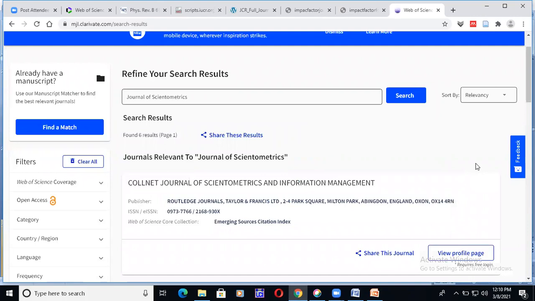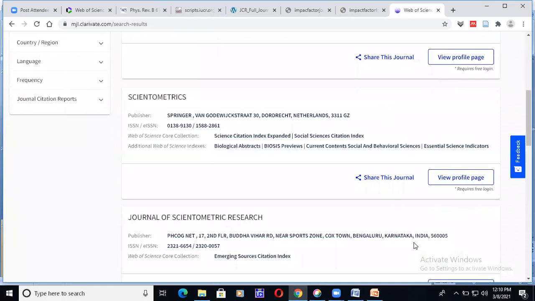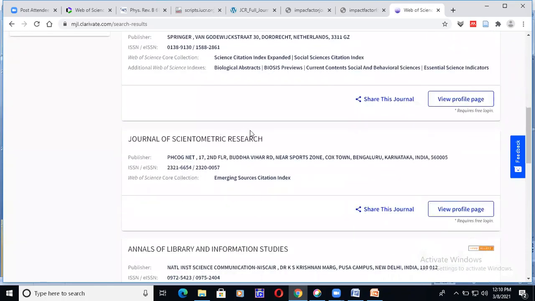Now what happened? I typed only Journal of Cytometrics, but it shows something else: Journal of Cytometrics and Information Management, then Cytometrics, Journal of Cytometric Research. Journal of Cytometric Research is available, but the exact Journal of Cytometrics is not available. If I want to cross check, I have to check this ISSN number with the publication which we have. If it is not matching, you can understand that it is a fake journal, a predatory journal, otherwise called cloned journals, right?